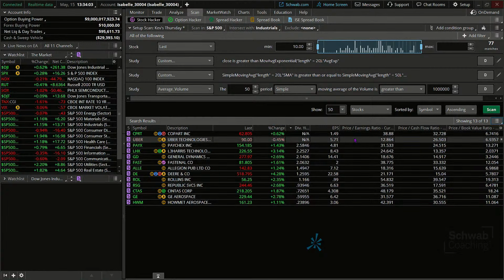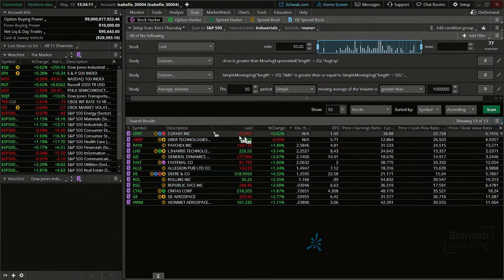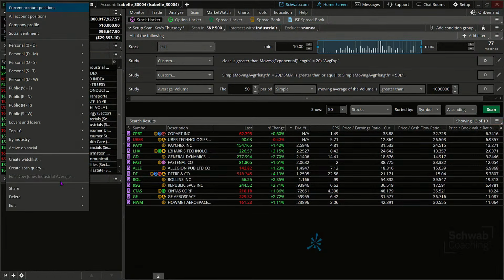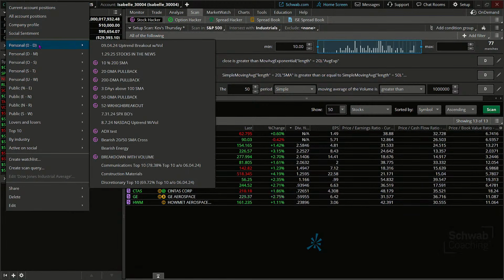Let's click through, and we're going to lean into maybe my general approach to the market, which is to ensure the trend makes some sense. So we will go ahead. You know what? Instead of just clicking through, let me do this. I'm going to take that Kev Scan Thursday. Let's just go over here to personals.